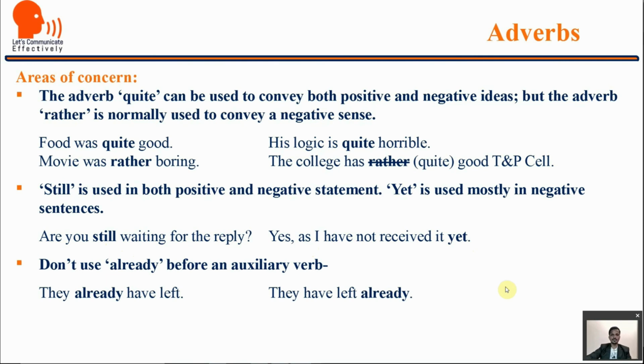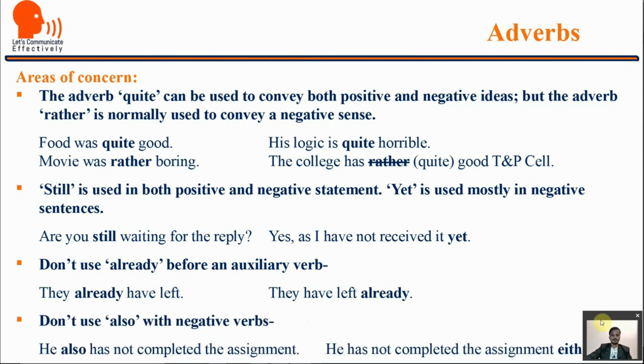We have this habit again: they already have left, he already has gone, he already has come. We use the adverb already before the auxiliary. So the correct use is they have left already. He has submitted the assignment already. He has gone already.